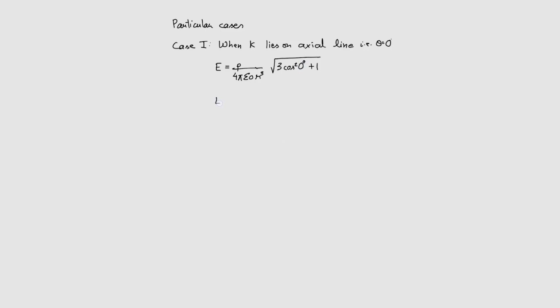What is cos of 0 degree? Cos of 0 degree is equal to 1. So therefore E is equal to P divided by 4 pi epsilon naught r cube root over 3 into 1 is equal to 3, plus 1. So E is equal to P divided by 4 pi epsilon naught r cube root over 4. And what is root over 4?